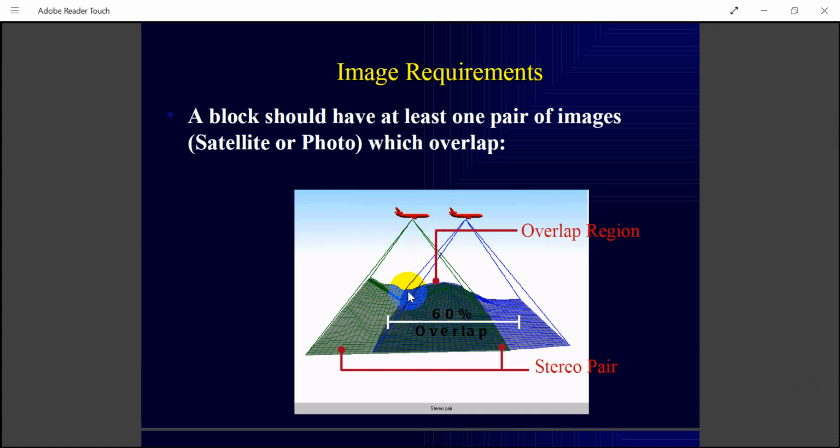In plane table surveying, when one line and another line intersect, you can get the exact position of that point. Do you understand? Same thing in an aerial photograph: based on the intersection of the rays emerging from the photographs, you can find out the position of that object.